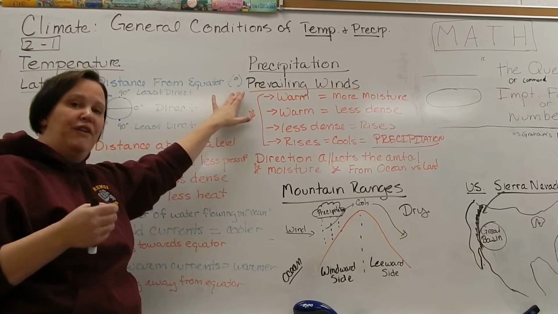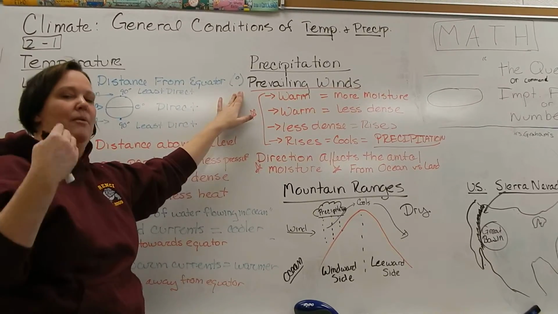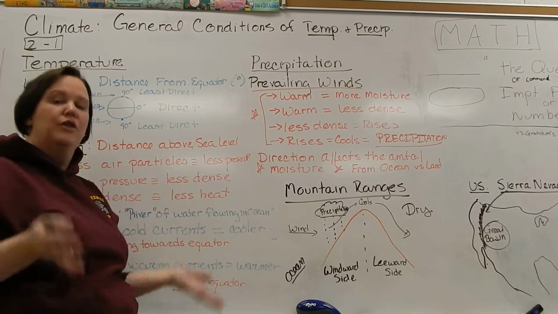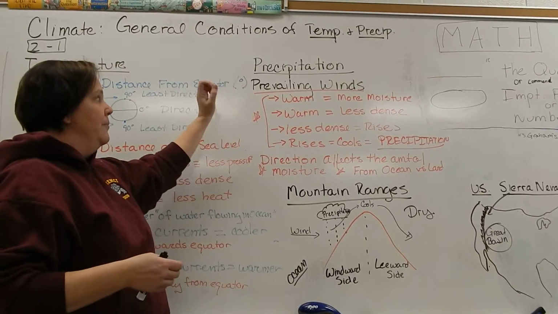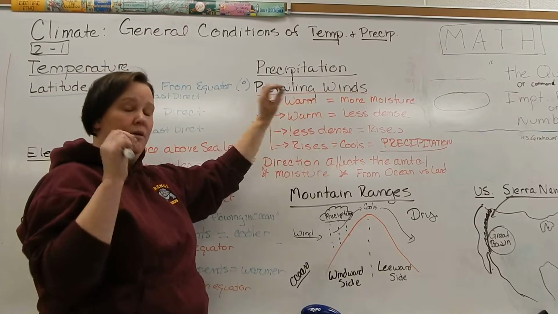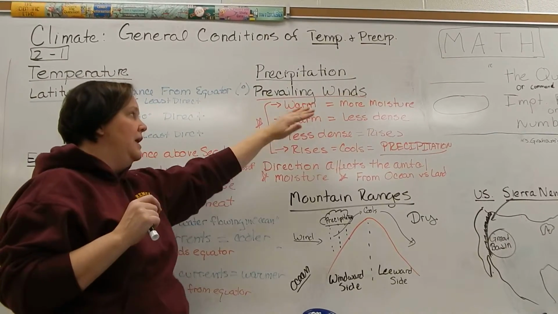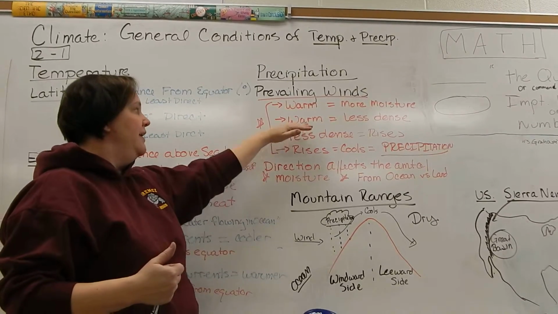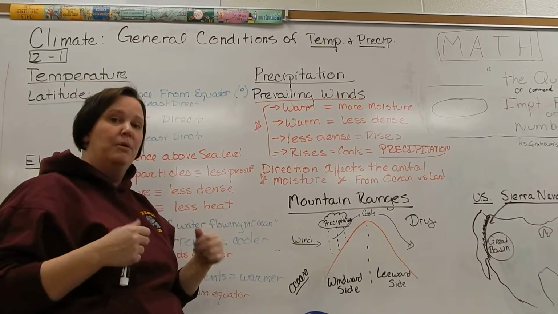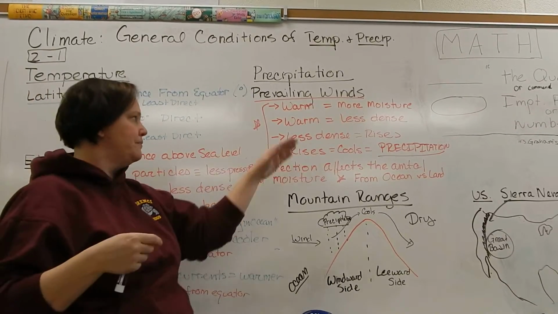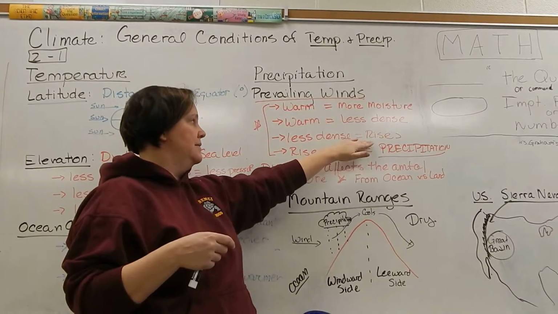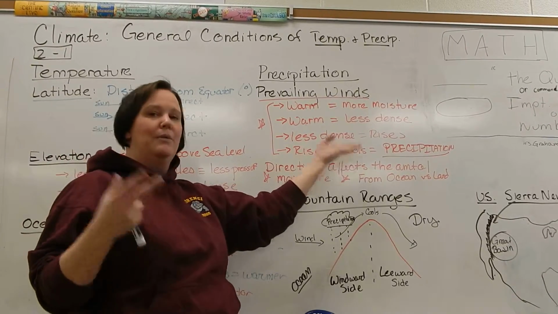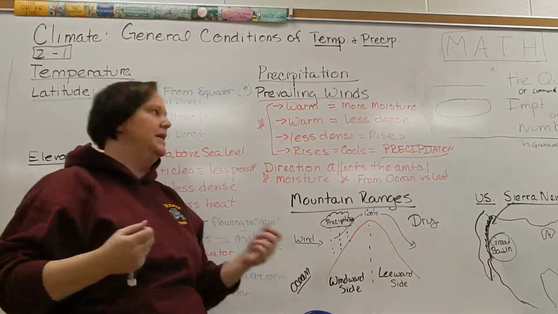One of them is the prevailing winds, which we just talked about. Remember our prevailing westerlies, the horse latitudes, the doldrums, all of the global winds. Here we go. If the wind is warm, it will hold more moisture. So the warmer the wind, the more moisture it will hold. If that air is warm, remember we already said warm air rises because it's less dense. Well, when it rises, what happens to the temperature? Well, it cools down, and when it cools down, boom, you get precipitation.